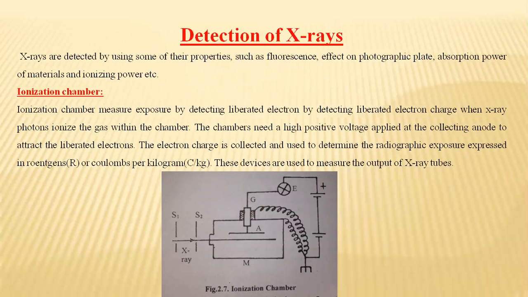Now if we see the construction, we can see the two slits. A well-defined X-ray beam is made to pass through holes in the lead screens S1 and S2, and it enters through window W, made up of thin aluminum foil around a metal tube. This is the metal tube M, which is earthed to provide an electric shielding. Can you see, this is earthed because it is electrically shielded. A long wire anode is held in the tube. So this is an anode.